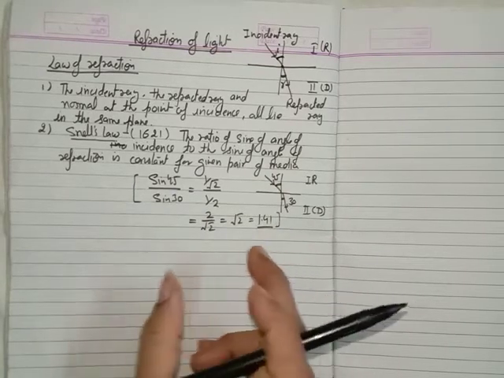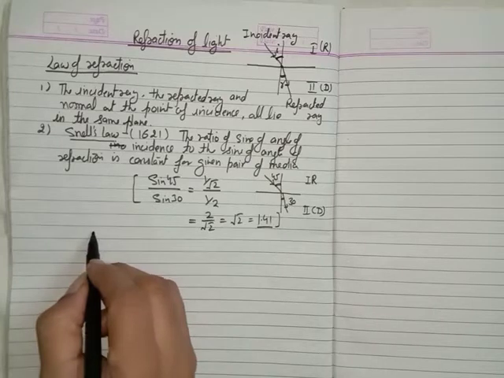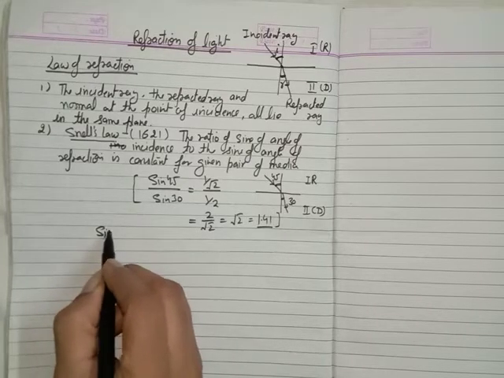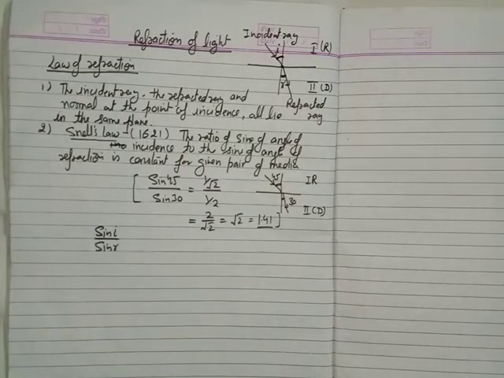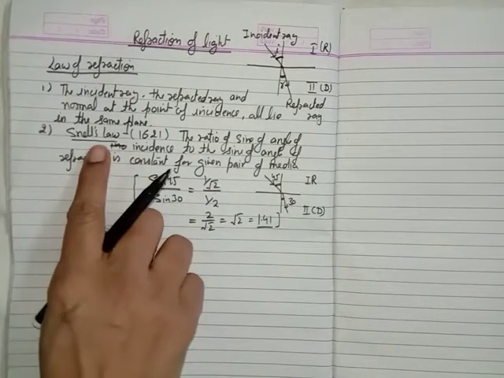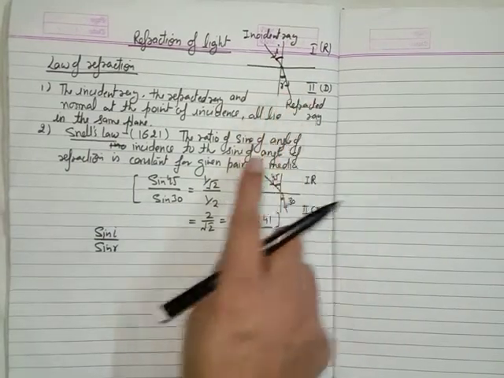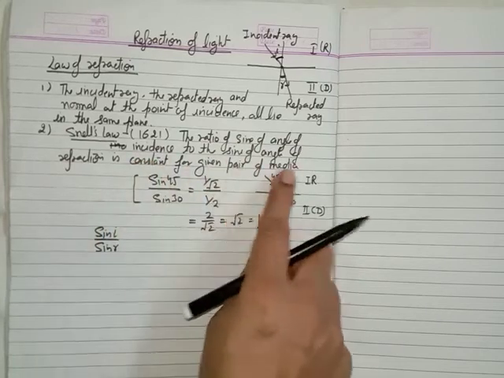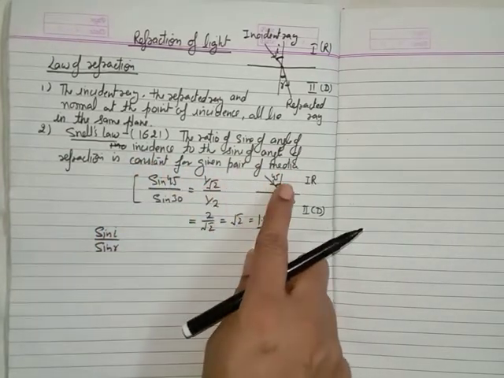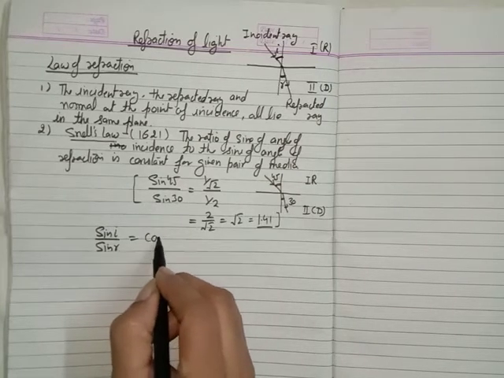And one more thing about Snell's law: this ratio is a constant value, that is sine I upon sine R. One more thing you should know: if you are writing Snell's law, first you have to make this figure, and then after writing this statement, the ratio of the sine of angle of incidence to the sine of angle of refraction is a constant value for the given medium, you also have to write sine I upon sine R is a constant.